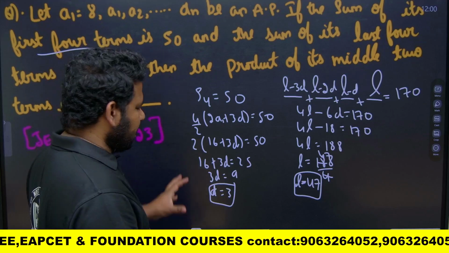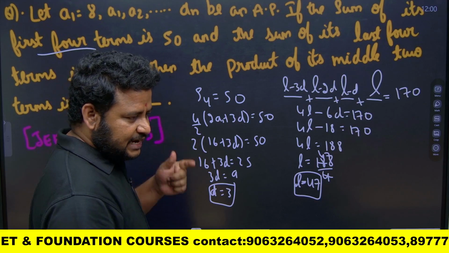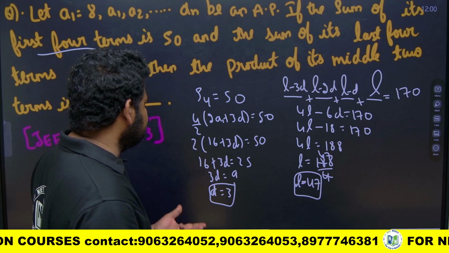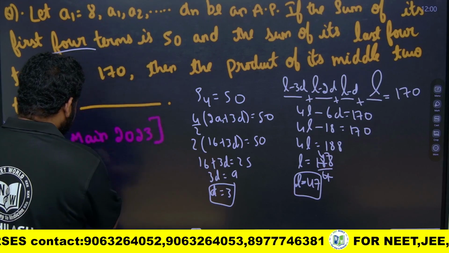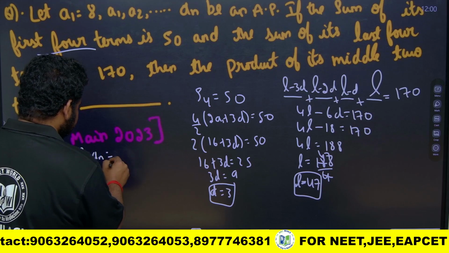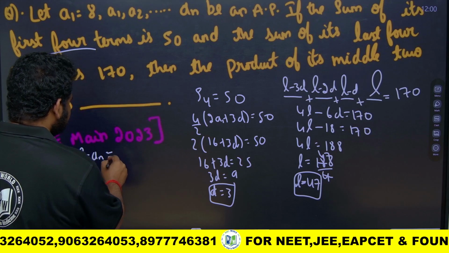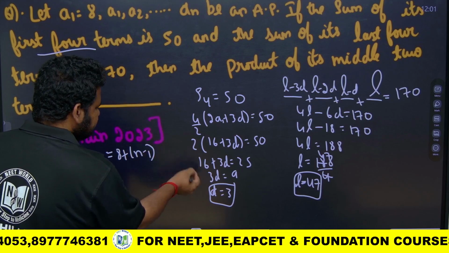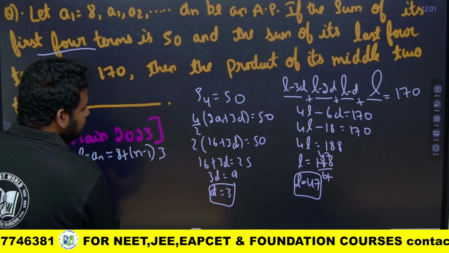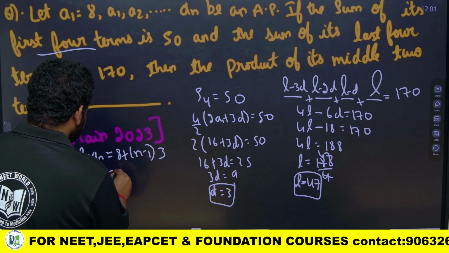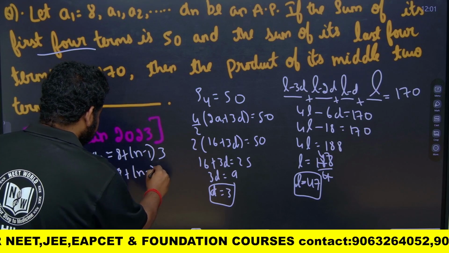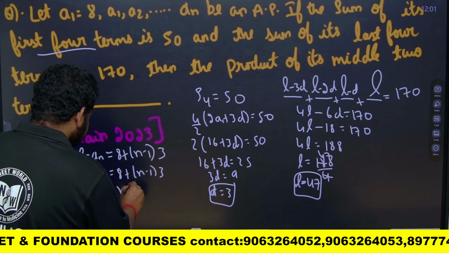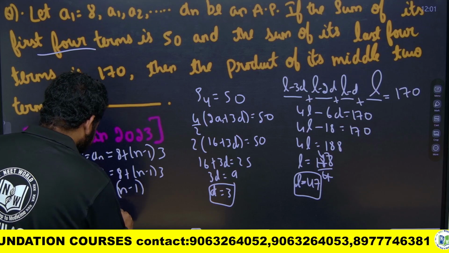So we have the value of a, we have d, and we also have an, that is the last term. So we have to find the value of n. Let us use the formula an is equal to a plus (n minus 1) into d. a is 8, d is 3, and an is 47. So 47 minus 8 is 39, and 39 by 3 is equal to n minus 1. So n will be equal to 14.